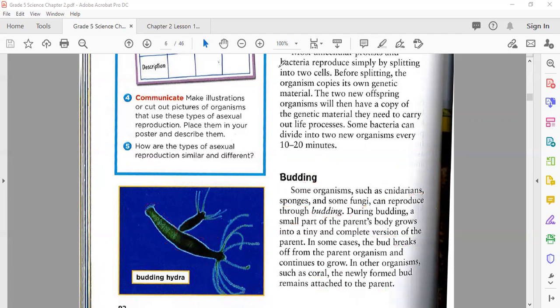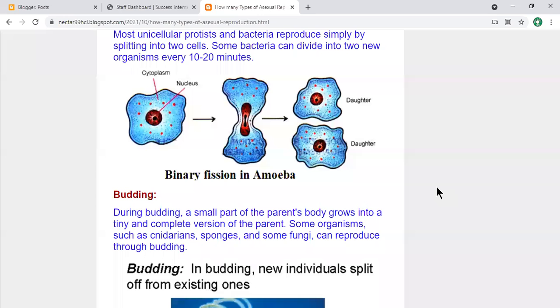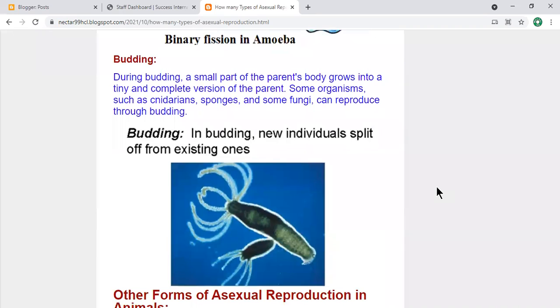After this, I'm going to take you back to the screen where we will learn about budding in a little more detail with another example. You can see that during budding, new individuals split off from existing ones. So this one is the existing one and that is your new one. When this bud comes out, it will detach from the parent body. About budding, my dear students, if you have any question, please raise your hand, otherwise type no in the chat.